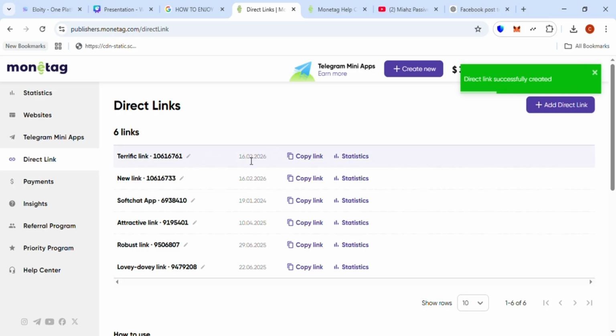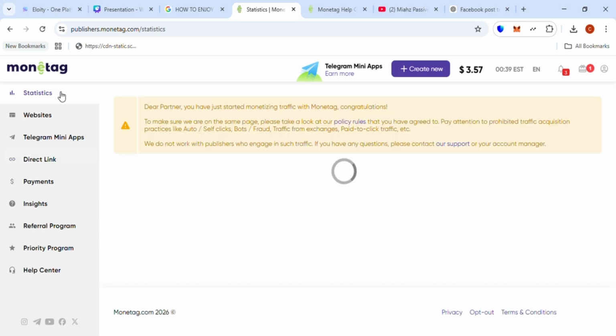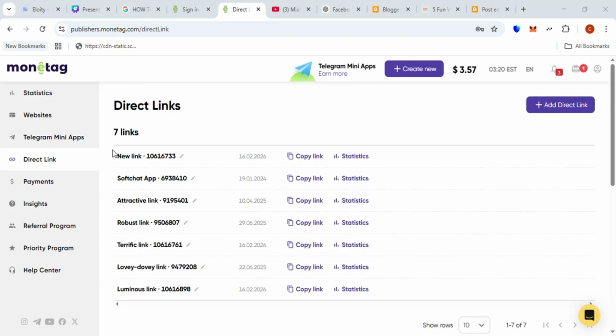All right, so you can either edit the name of the link so that you'll be able to recognize the links that you are creating, or you can choose the name there and then click copy and save it somewhere that you are going to use it, maybe for your blog post. You can save it somewhere that you are going to use later. So you can still come back here at any point to choose any particular link that you created. All right, these links are reusable.